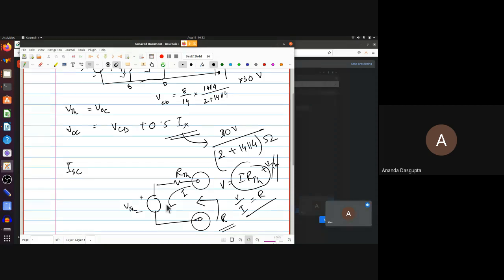Okay, but if there were a V Thevenin, then of course V by I would not be R Thevenin. So the first step towards making R equal to R Thevenin, the effective resistance across the 2 ends equal to the Thevenin resistance, is to ensure that the Thevenin voltage is 0. Now, how do you make the Thevenin voltage 0? Short the battery. Basically, replace the battery by 0. Or all sources. Get rid of sources. Short a battery. If there's a current source, replace it by an open circuit.